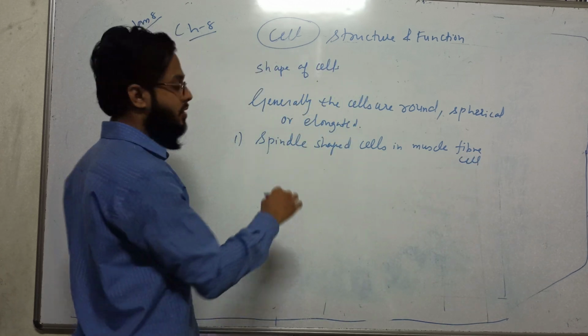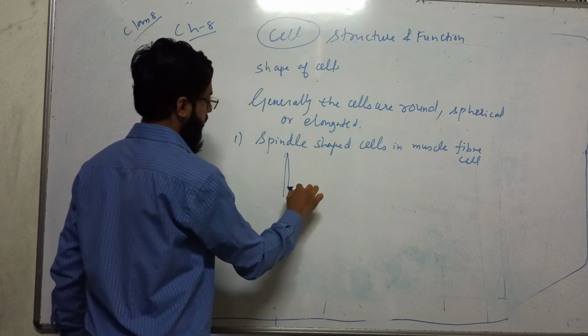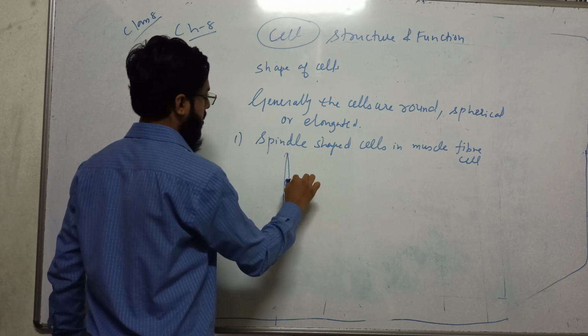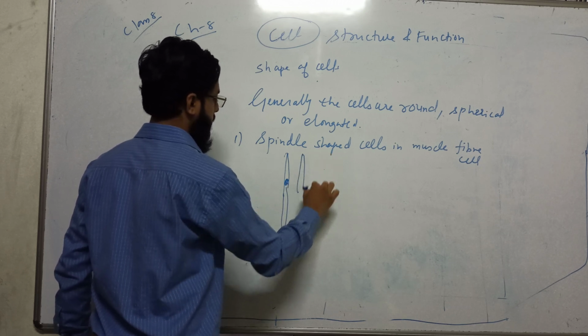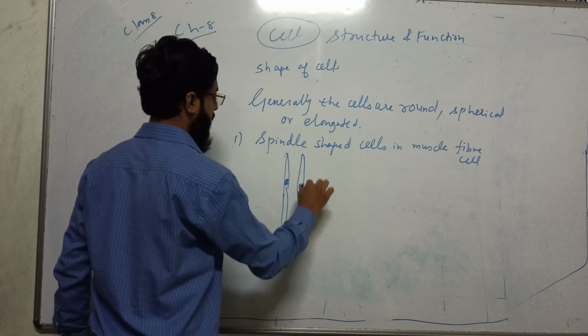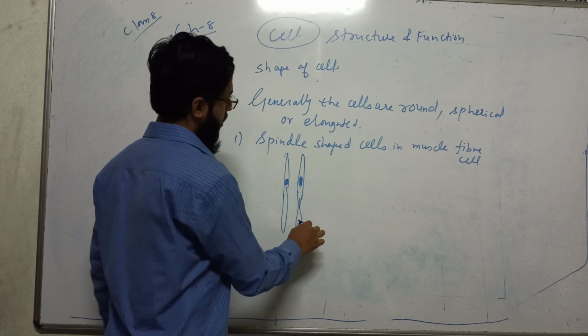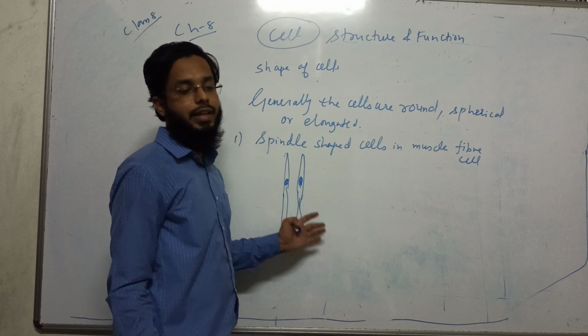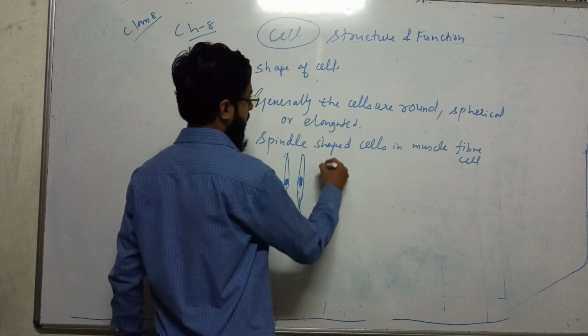Like you can see spindle shaped structures. Such a spindle shape you can see in the case of muscles.